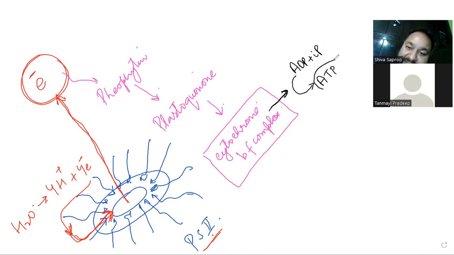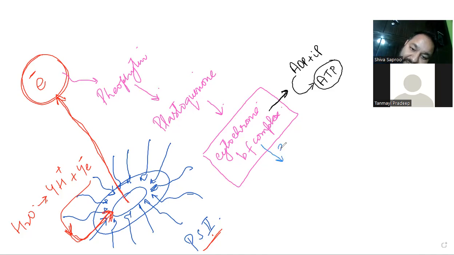That means this energy from the electron is used to synthesize ATP. Now this electron is without energy, right?